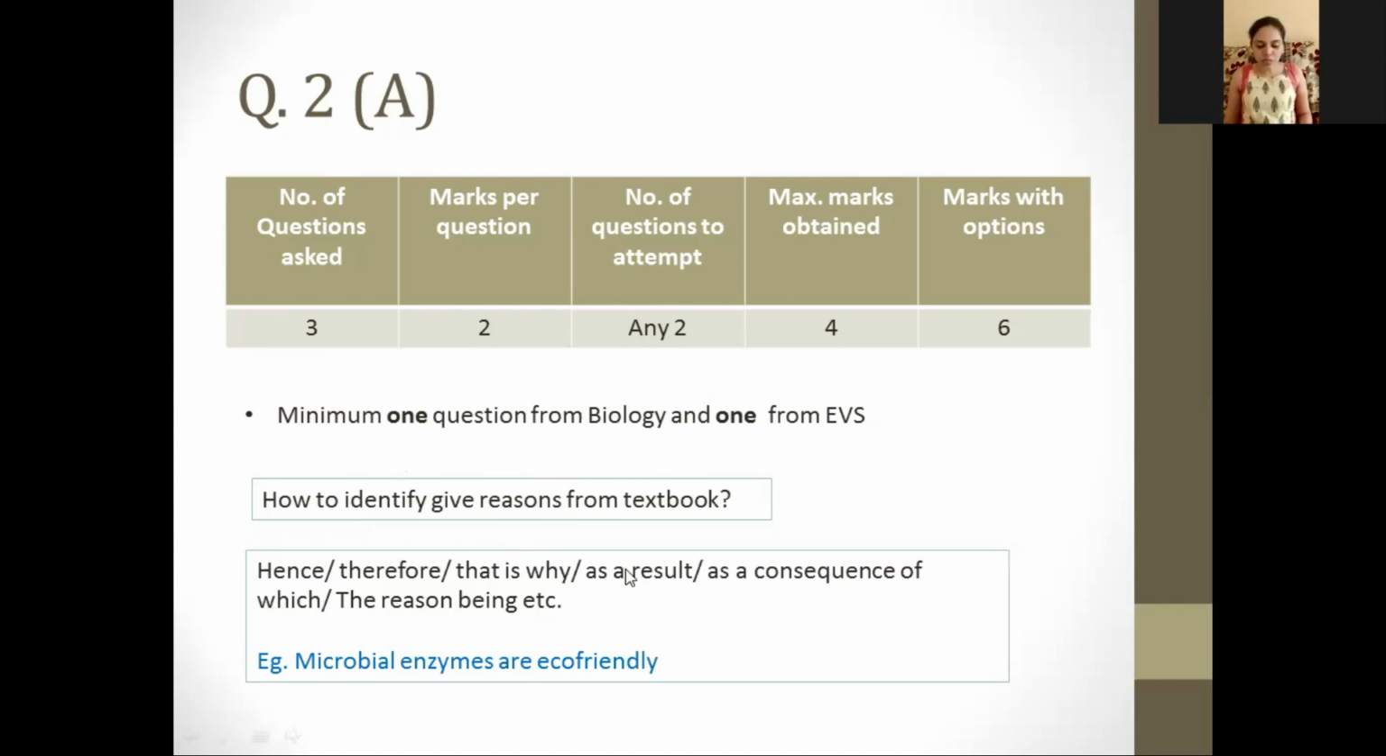So if you see this type of sentences, so these questions will be of a due reason type. So make sure that you study, you read the lesson properly, you go through each and every paragraph, you see what type of sentences are there. Are they trying to reason out something? So mark that question for due reason. So for example, you have a question like microbial enzymes are eco-friendly. So if you see in your chapters, you will be able to find this answer. This question was also asked in the previous question paper.